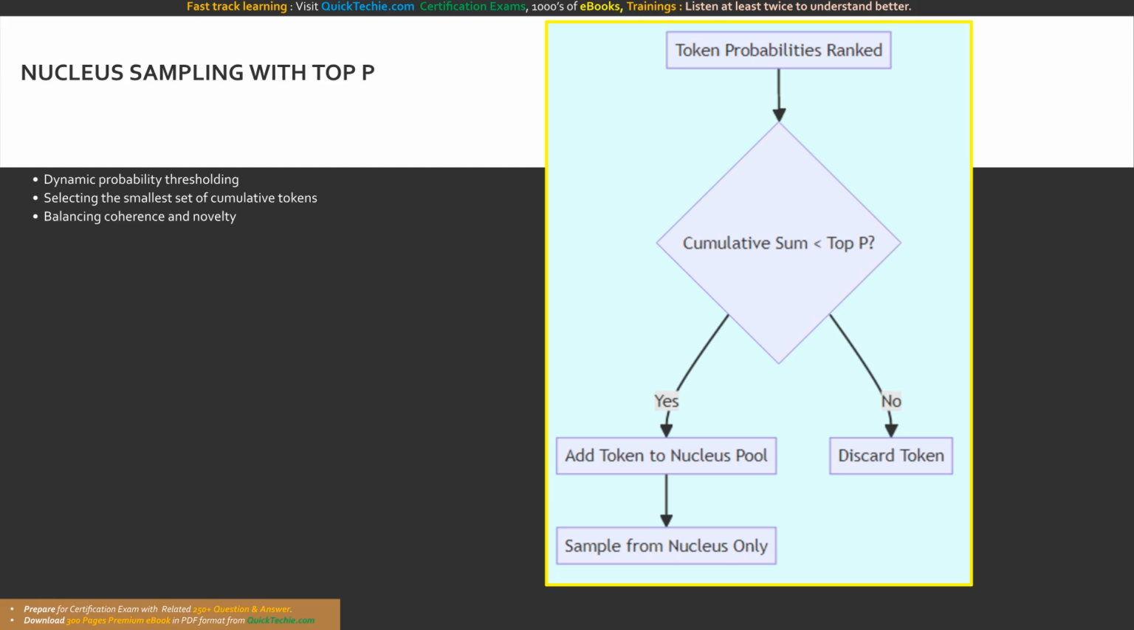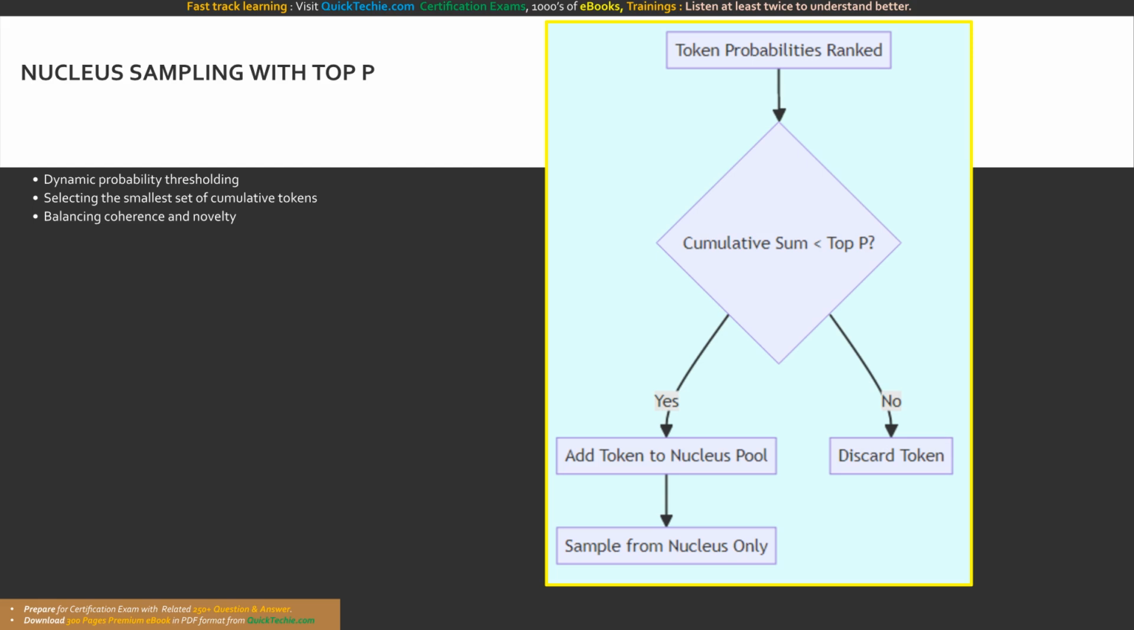Imagine the model calculates the probabilities for every single word in the English language to follow your prompt. If you set top P to 0.9, the model will rank all words from most likely to least likely, and then add their probabilities together until they hit 90%. Any word that falls into that bottom 10% of the long tail is ruthlessly chopped off and discarded.